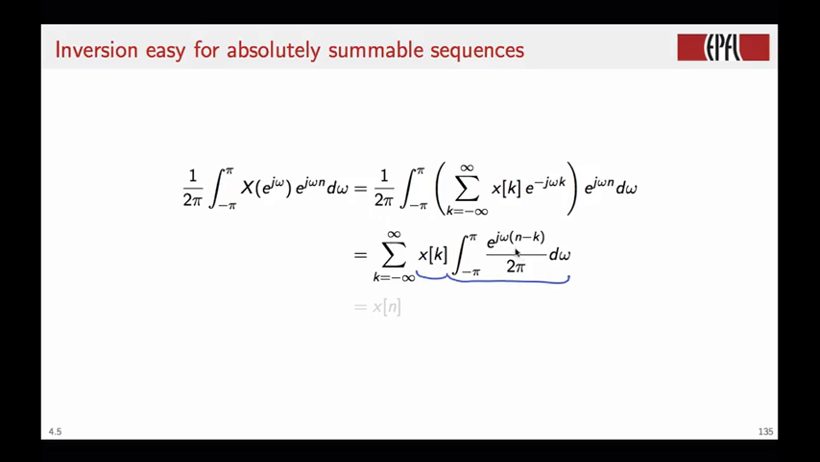But now look at the numerator of this fraction here. This is a complex exponential, and if n is different than k, this will span an integer number of periods in the minus pi to pi interval, and therefore the integral will be 0. So what that means is that this integral is 0 unless n is equal to k, at which point all the elements in the sum will be killed except for x of n. And so in the end we have the result we're looking for.